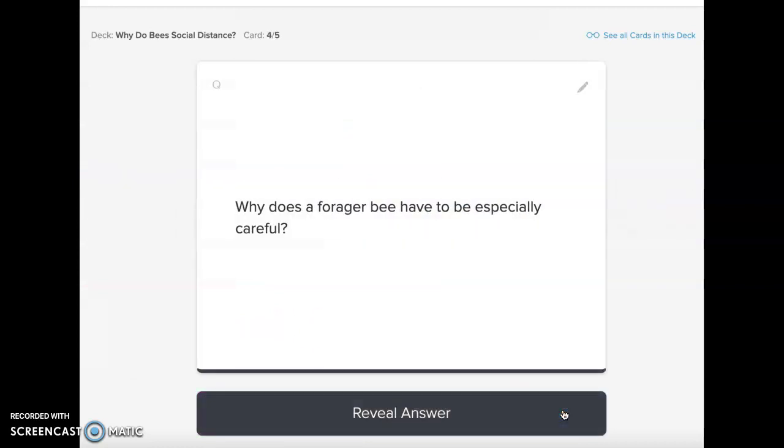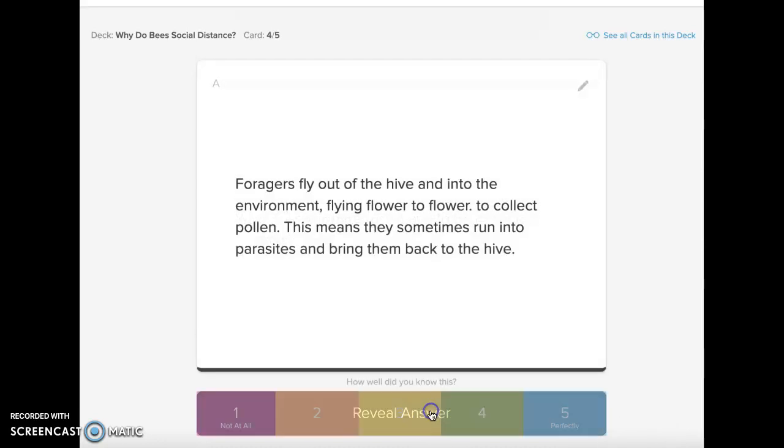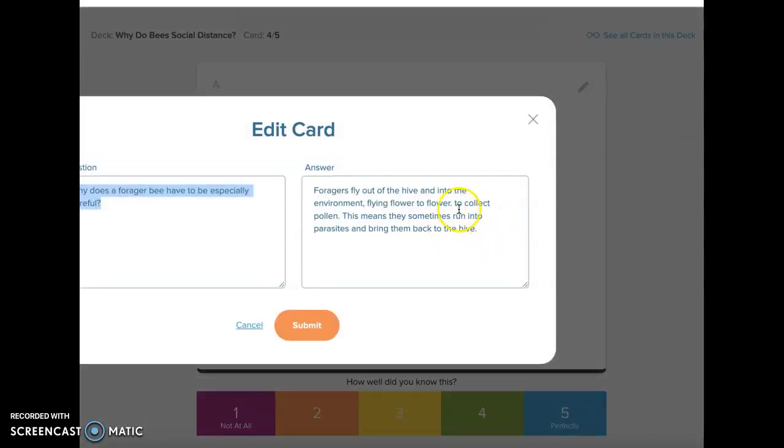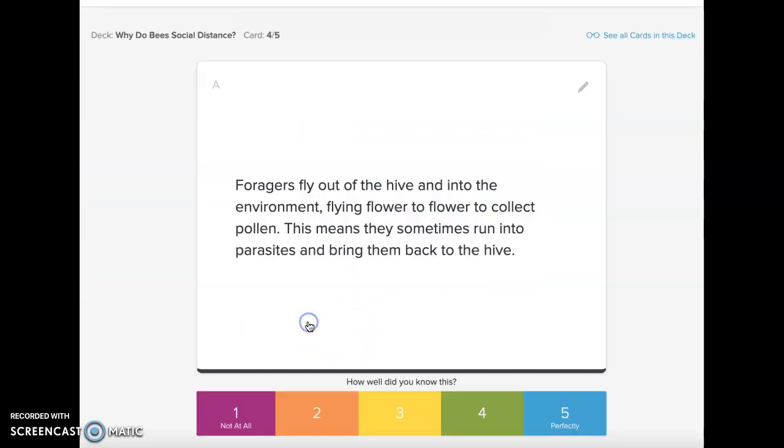Perfect. Question 5. Why does a forager bee have to be especially careful? Foragers fly out of the hive and into the environment, flying flower to flower to collect pollen. So I'm going to correct that again. And so that means sometimes they run into parasites and bring them back to the hive.